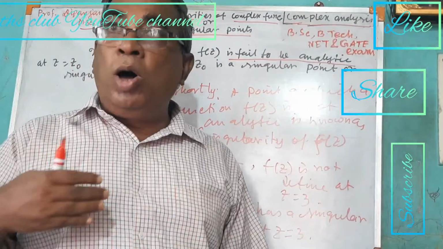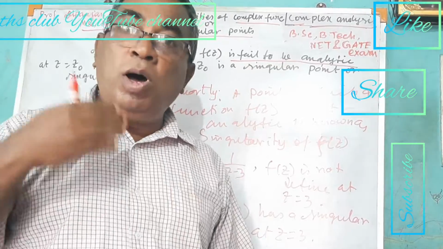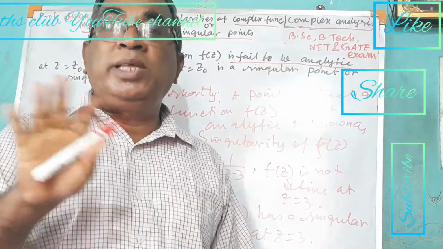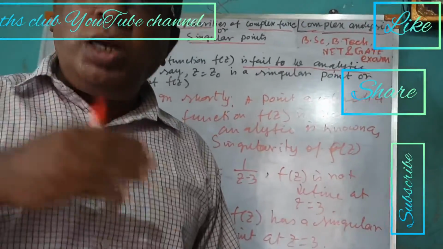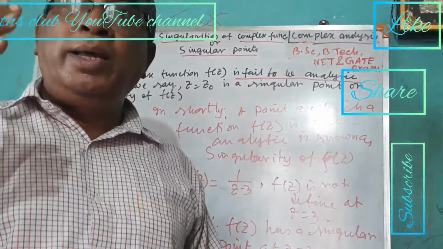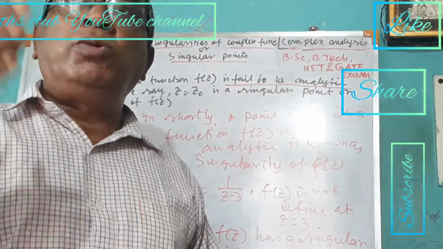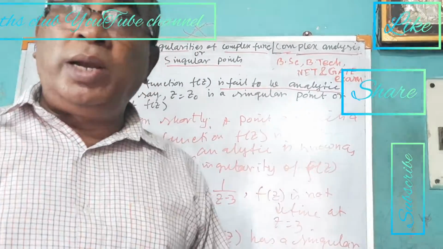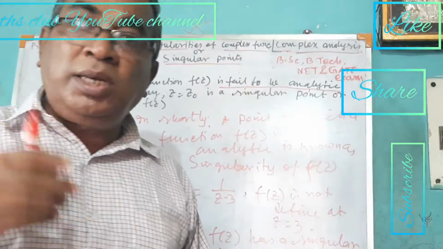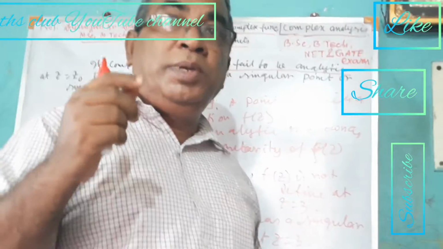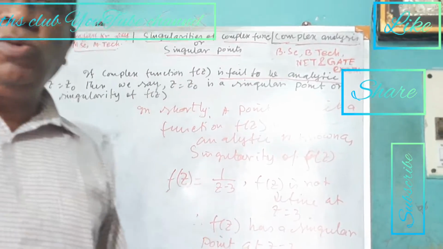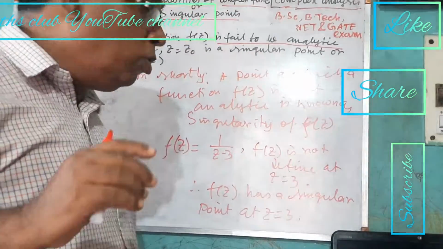Now if all students are the same, all students wear ties, that means there is no singularity, because there is nothing different. All students are the same type. If all students wear ties, no singularity. If all students do not wear ties, no singularity. Singularity means something different, like one student wearing a tie out of 50, then that student is known as a singular point. Understand?